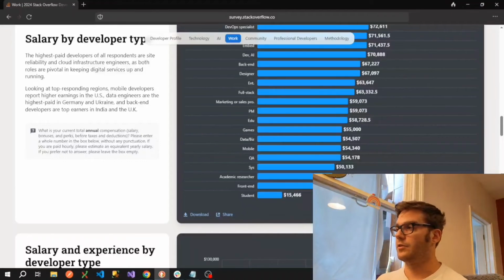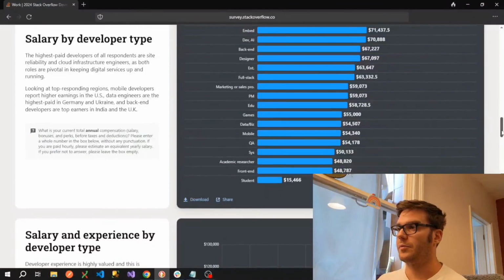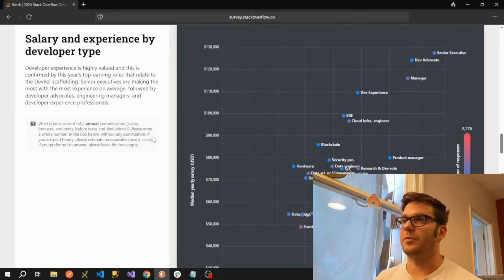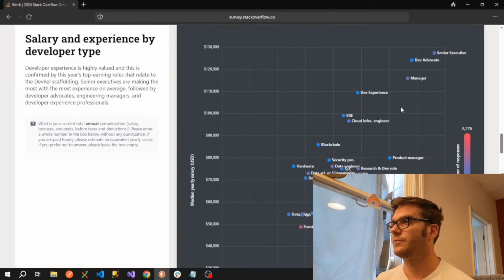So we can see front-end developers at the bottom of this list, and that's probably because a high percentage of those roles are for junior kind of positions. So as we discussed before, unsurprisingly, the more experience you have, the more money you can expect to earn, with senior executives, dev associates and managers being the most experienced and the most highly paid on this list. And obviously the front-end developer being at the bottom end of both of those. And you have a whole bunch of stuff in the middle here.